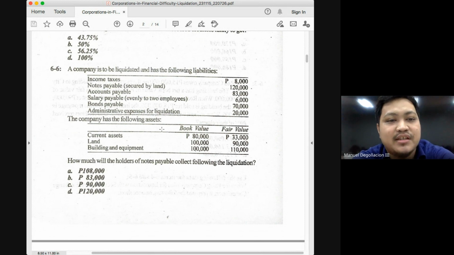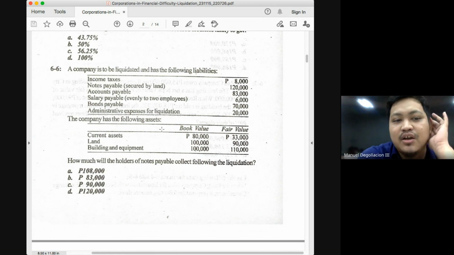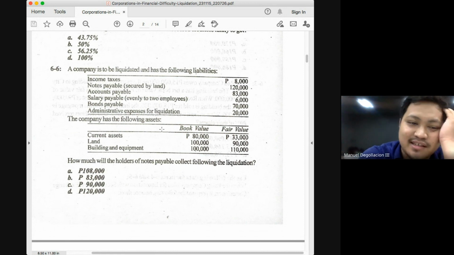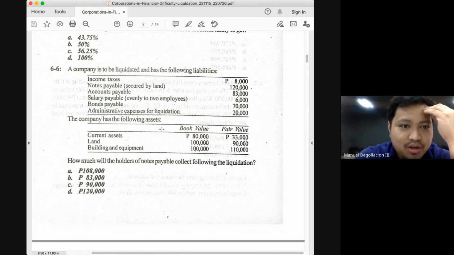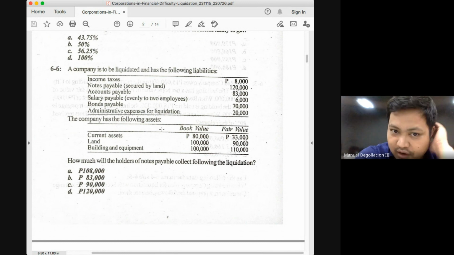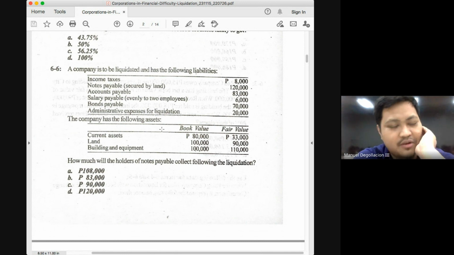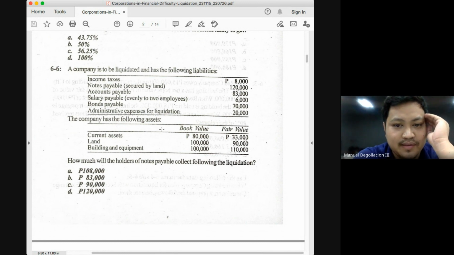Free assets. Which asset is free here? Is the current asset free? Yes, because the problem did not say whether it is used as a security. Is the building and equipment free? Yes. Only one asset is used as a security, which was the land. And what values are we going to use? Fair value or book value? Fair value. So our free assets would be 33,000 plus 110.